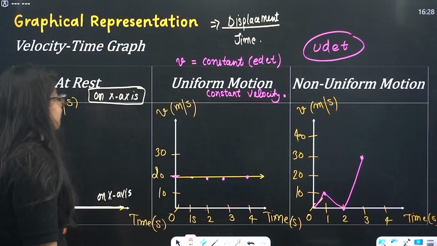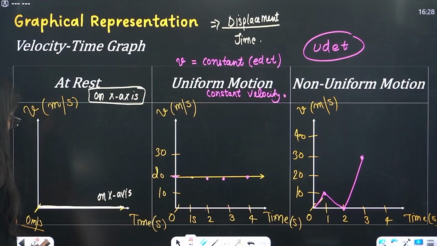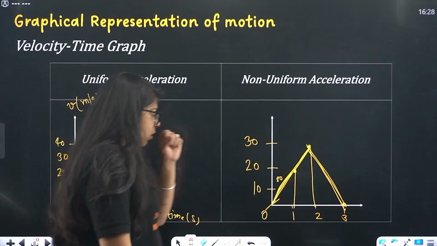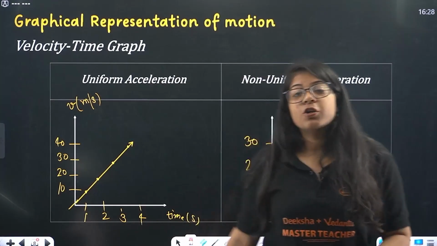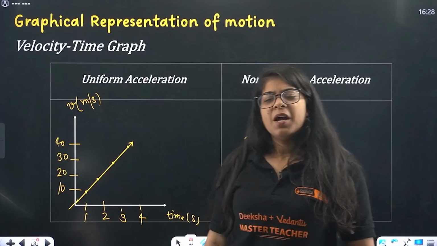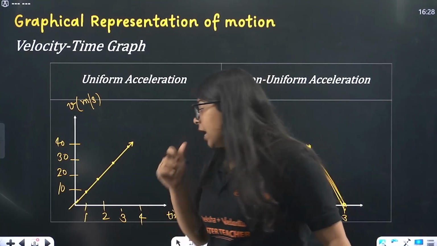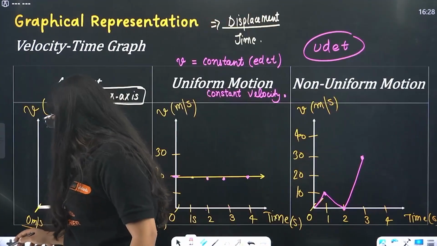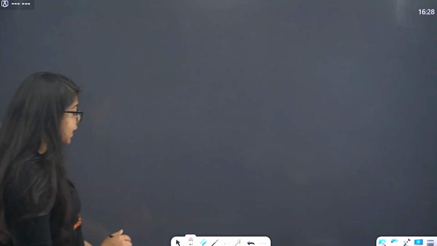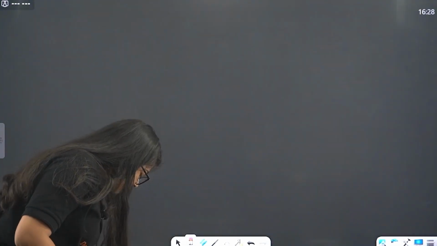Okay, then in this beta we have 2 more cases. And that is your uniform acceleration. Acceleration in velocity time graph. Yes, look at this carefully. Now before that, let's see what actually is acceleration. Right? Now what was acceleration?